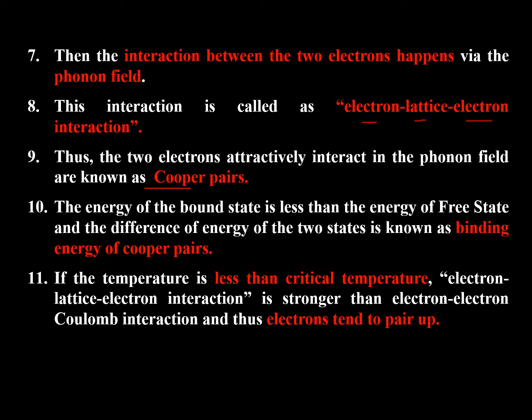The points are getting repeated: the fifth and sixth points explain that the electron gives the energy and leaves, and the seventh and eighth points tell that the leftover energy of the electron in the lattice is transmitted to another electron. So the electron lattice electron interaction is what we call the Cooper pair.